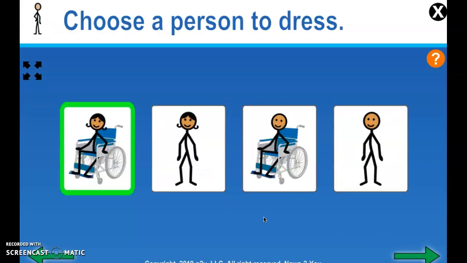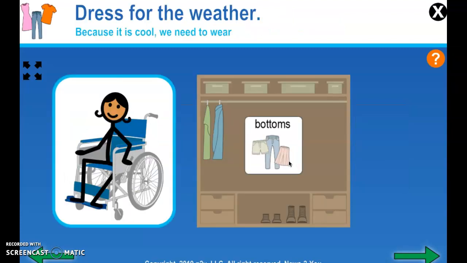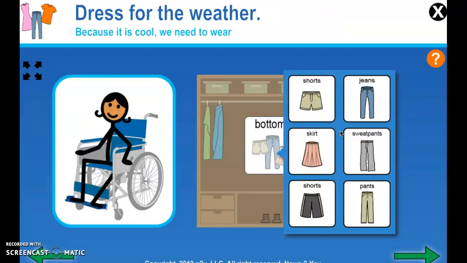Let's dress this person today. Bottoms. All right, so since it is cool outside, we could wear really any of these. It depends on if you would get cold easily. Miss Kara does get cold easily, so she would probably wear jeans, sweatpants, or pants. But depending, you could get by with shorts or a skirt. So let's put on jeans today.